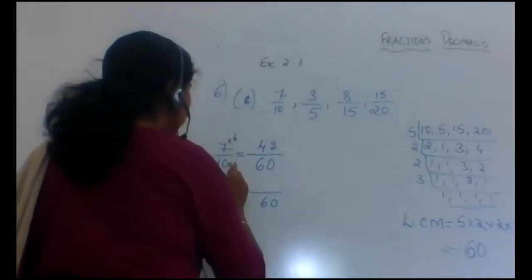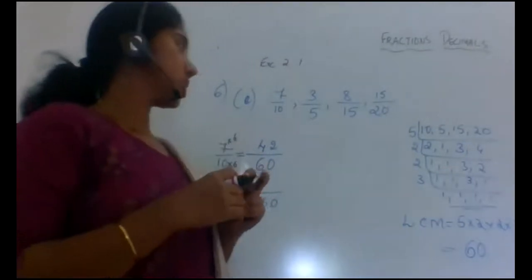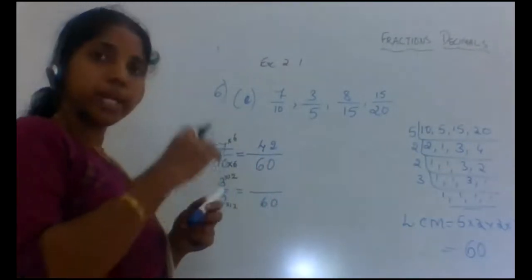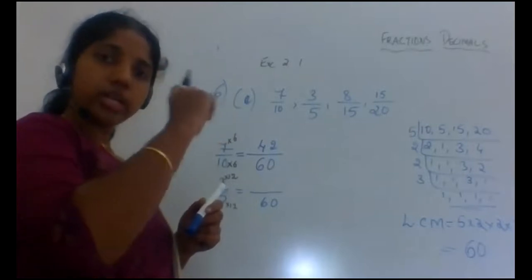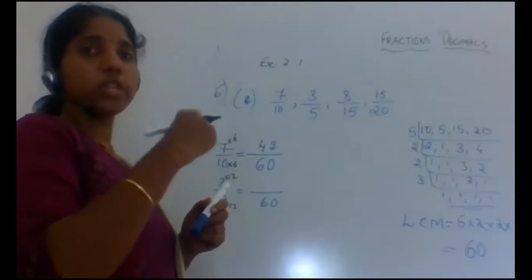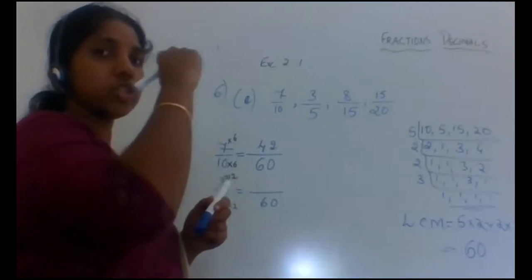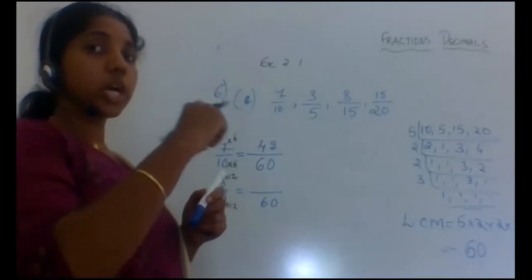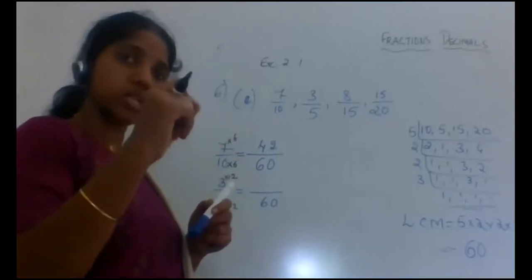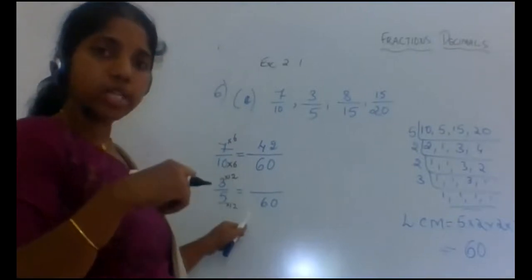This is what you do with equivalent fractions. To find the equivalent fraction for a given number, you should multiply the numerator and the denominator by the same number.